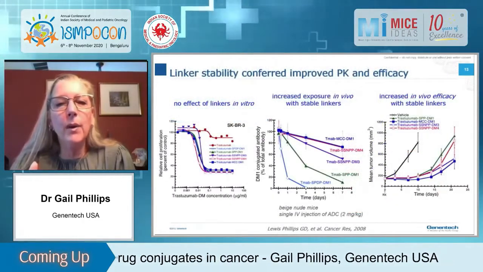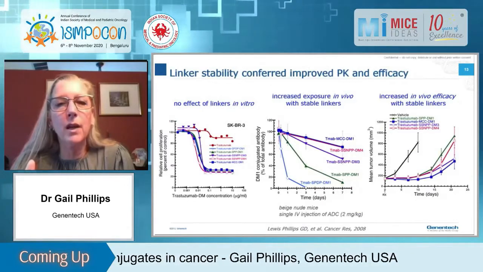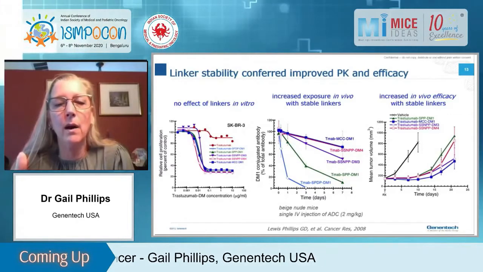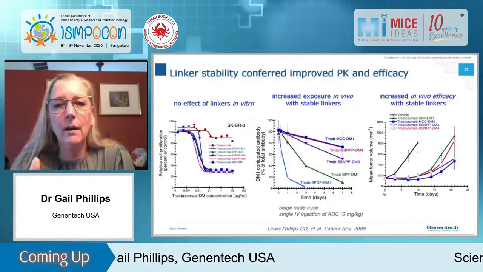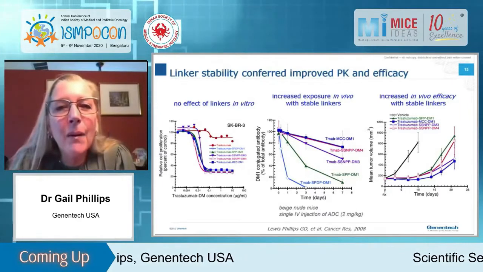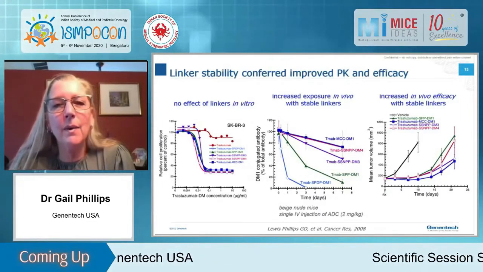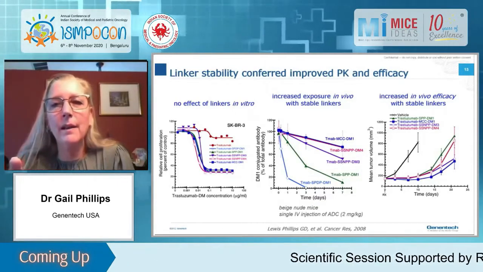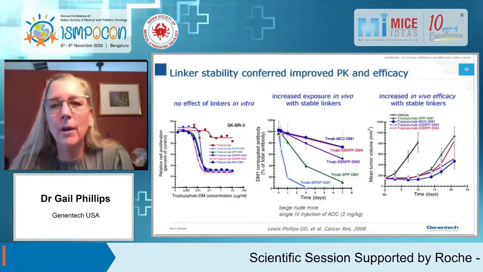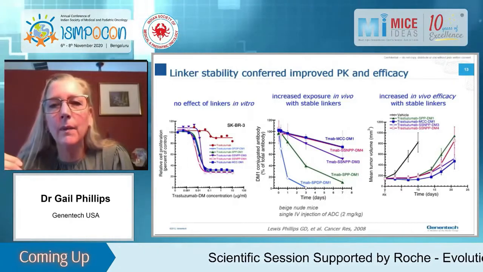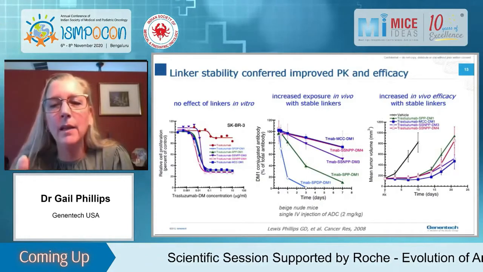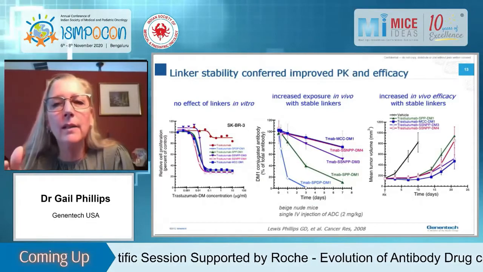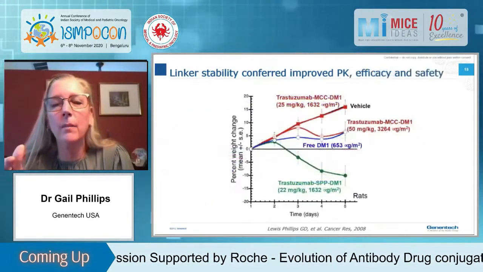If you look on the left, we looked at these in a HER2-positive breast cancer cell line, and there was no difference. All of the linkers on trastuzumab DM1 behaved the same, which you can see. Oh, only 10 minutes. Okay, I better speed up here. You can see on the left-hand side with the cell line. And suffice to say that the stability of the linker conferred increased stability in a PK study in the middle and increased efficacy in mouse tumor models on the right. Let's click through the next slide if I only have 10 minutes left.